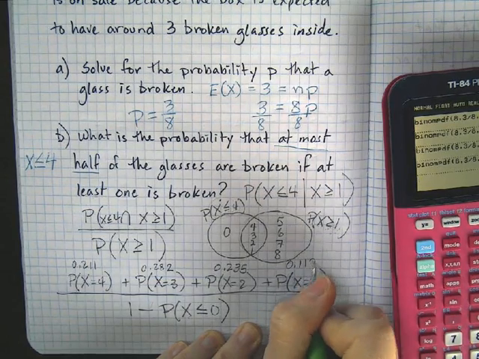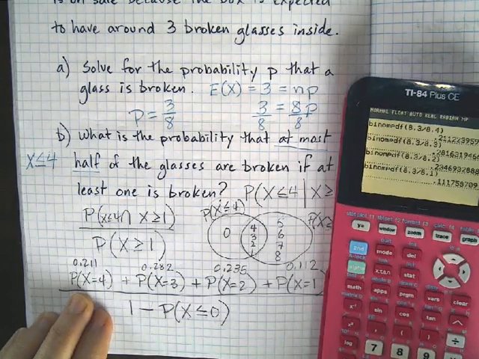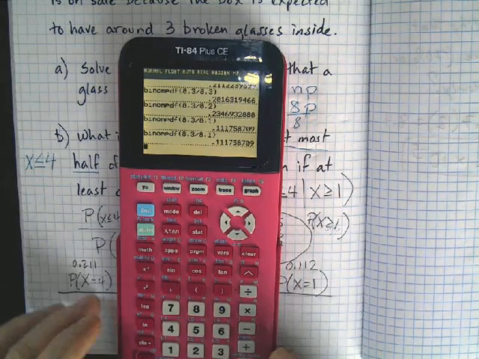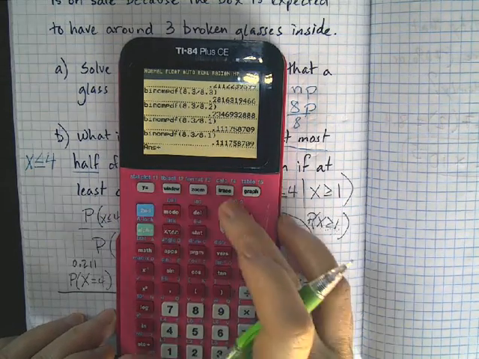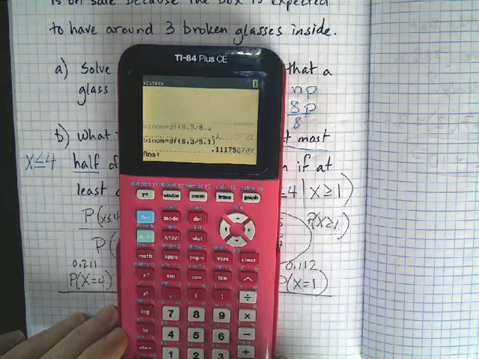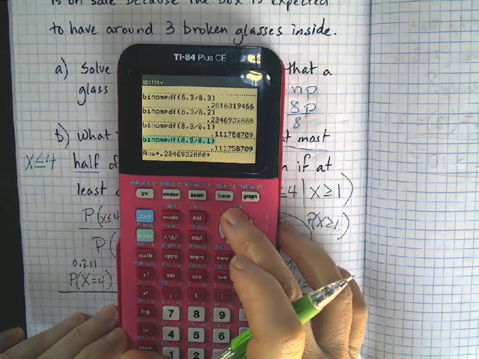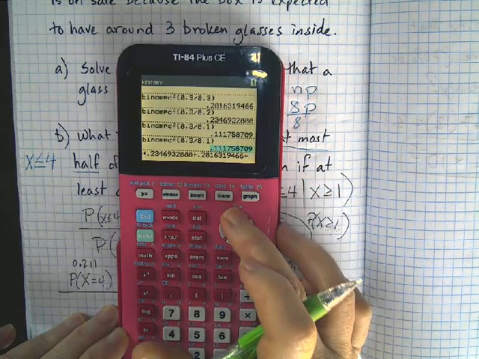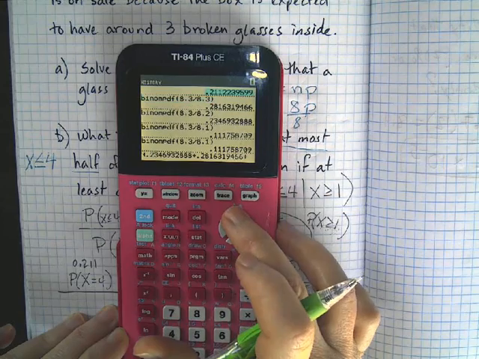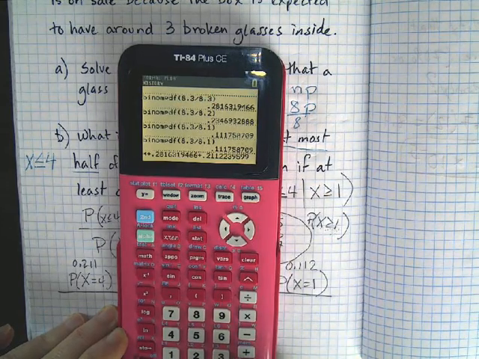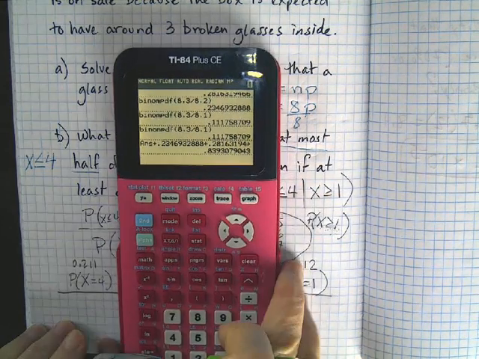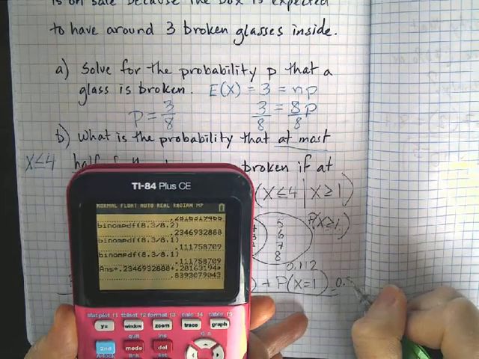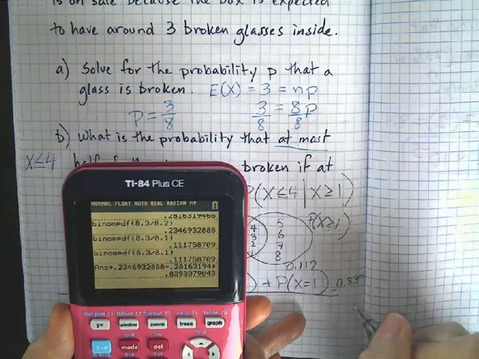0.112. Okay, so if I add those all together, that's going to be my numerator. So let's go ahead and add that. I'm taking that one plus that one plus that one plus that one equals, all right, so I'm going to keep that in my calculator. I'm also going to write it down so I remember what's what, 0.839, but I'm going to keep it in my calculator.